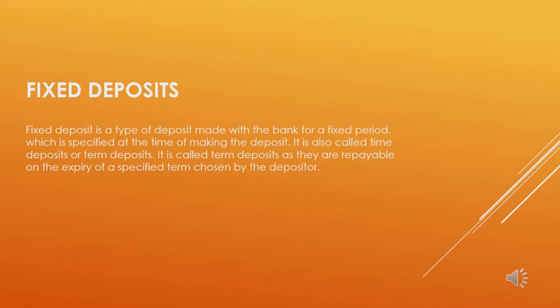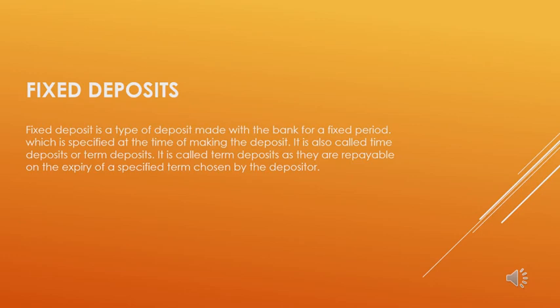Customers have another facility: they can take an advance of up to 75% of the deposit amount if they require money before the expiry period. FD deposits are not a negotiable instrument, hence they cannot be transferred from one person to another.